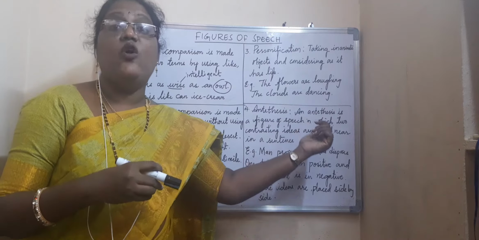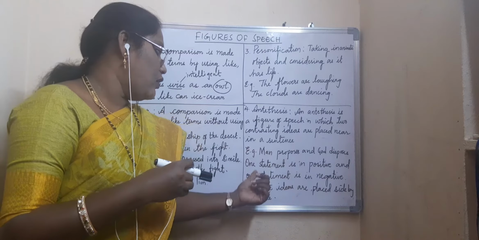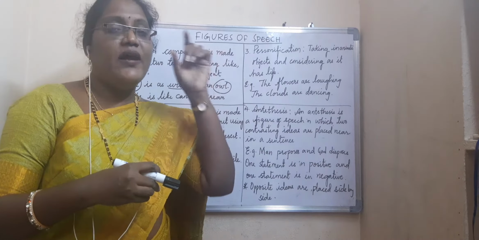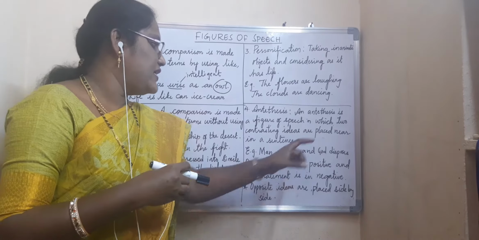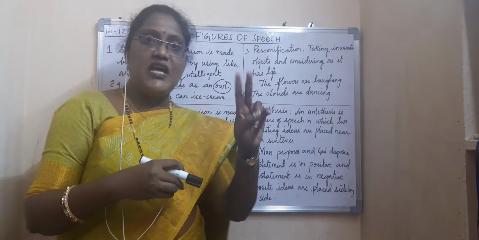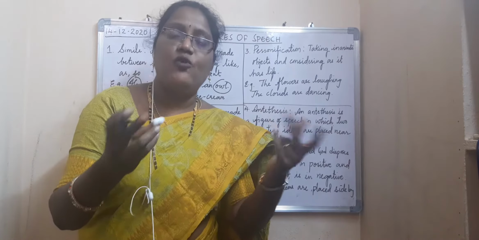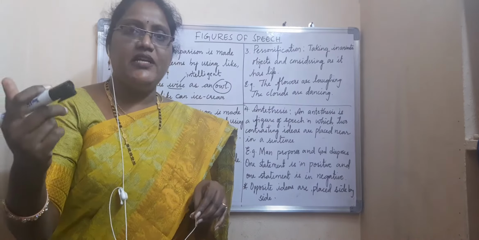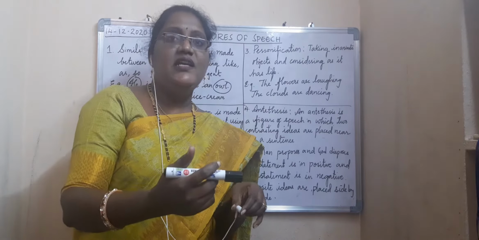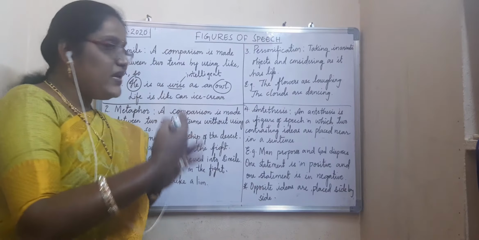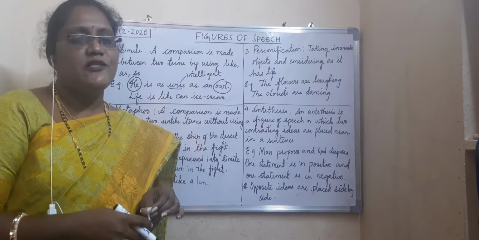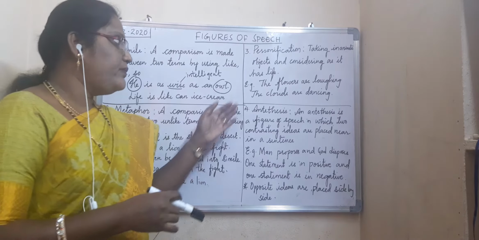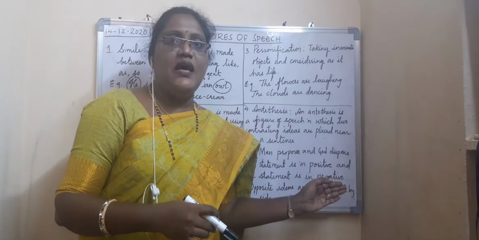Man proposes and God disposes. So now here, proposes opposite is disposes. One idea is in positive and one idea is in negative. Two opposite ideas are placed side by side. That is called antithesis. When you see in a sentence one is positive, one is negative, or two opposite ideas placed together, we can understand it as antithesis. So I hope these four you have understood. Let us see the other.